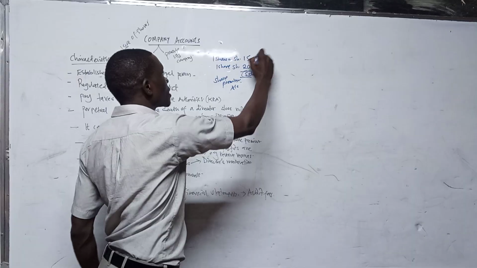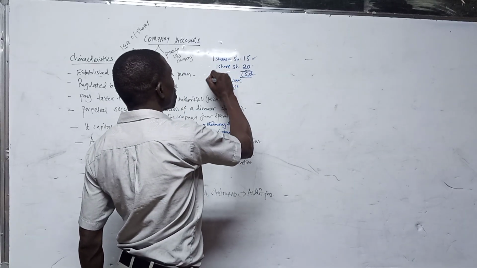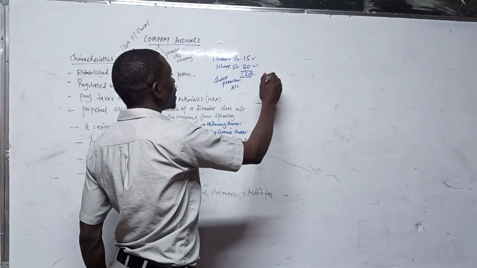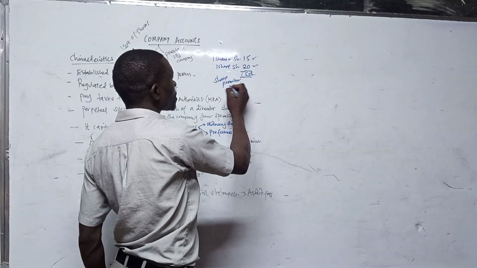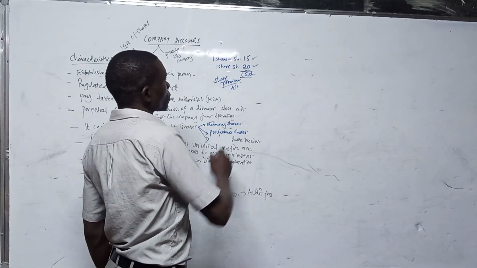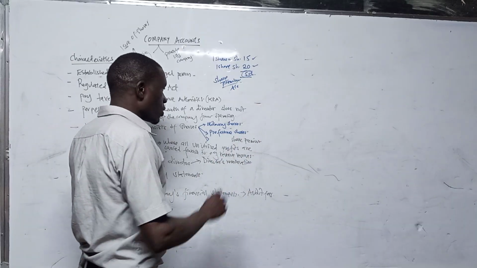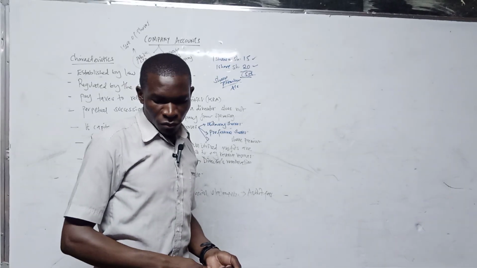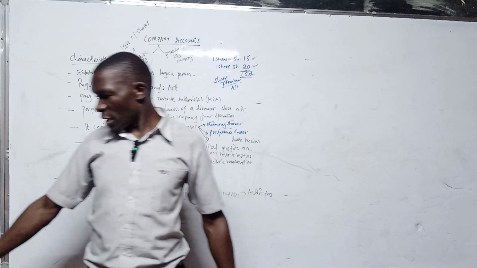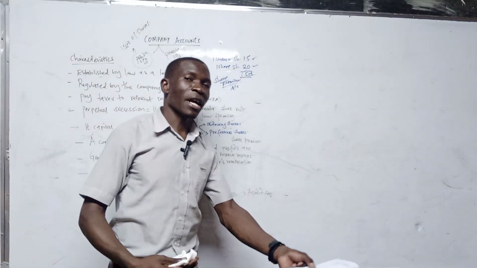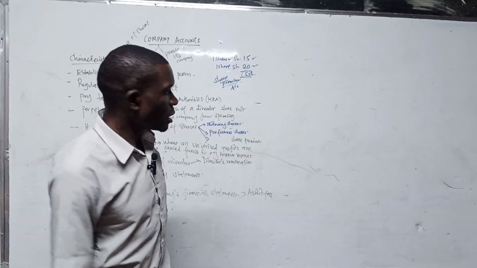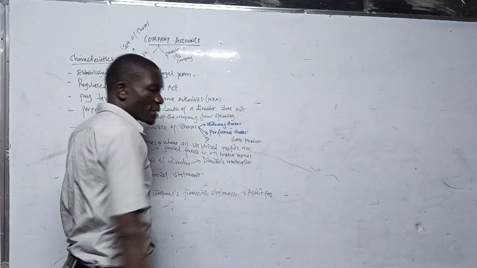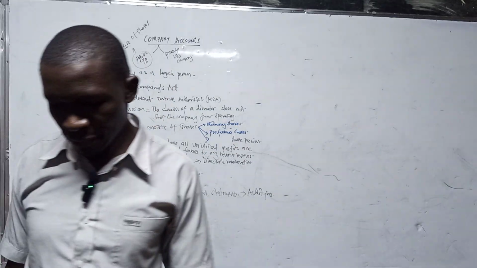So if one share is trading at 15 shillings, but they ended up issuing these shares to the public at 20 shillings, the difference between the issuing amount and the par value of the share, which is 5 shillings, is what is called the share premium. That premium goes to the share premium account, which is also part of the capital structure of the company. So with that short explanation, it becomes very evident that, with this in mind, at a glance you are able to decipher exactly what brings the difference between a company and other forms of business setups.